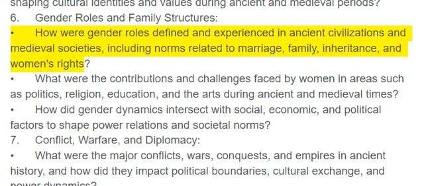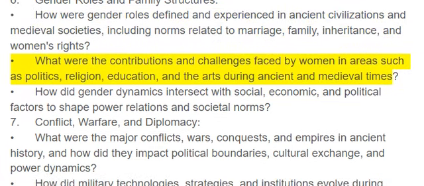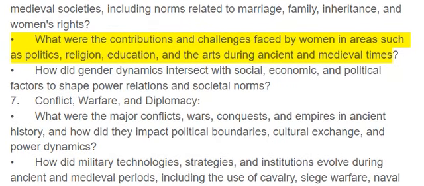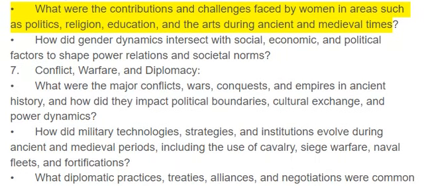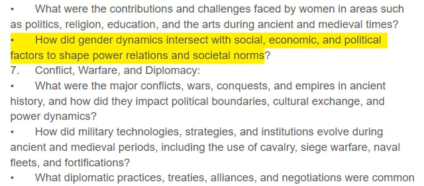and women's rights? What were the contributions and challenges faced by women in areas such as politics, religion, education, and the arts during ancient and medieval times? How did gender dynamics intersect with social, economic, and political factors to shape power relations and societal norms?